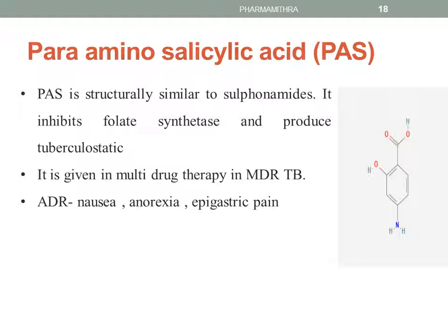Para-aminosalicylic acid or PAS. This PAS is structurally similar to the sulfonamide, which will inhibit the folate synthetase and produce a tuberculostatic effect. It is given in multi-drug therapy in MDR-TB. The adverse drug reactions include nausea, anorexia, and epigastric pain.